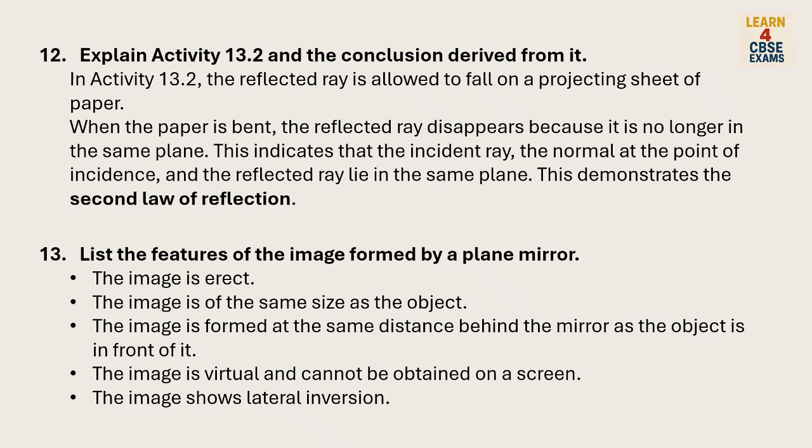List the features of the image formed by a plane mirror. The image is erect. The image is of the same size as the object. The image is formed at the same distance behind the mirror as the object is in front of it. The image is virtual and cannot be obtained on a screen. The image shows lateral inversion.